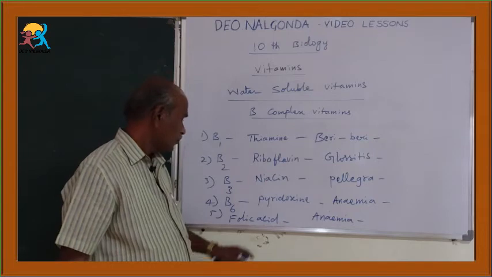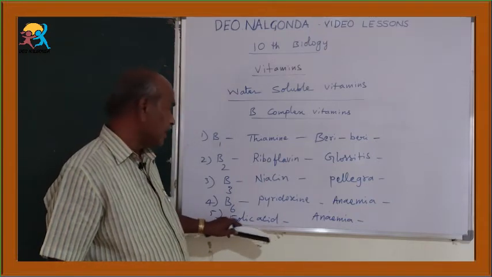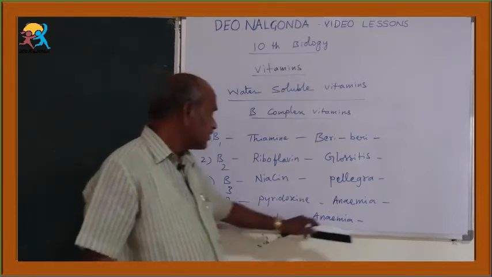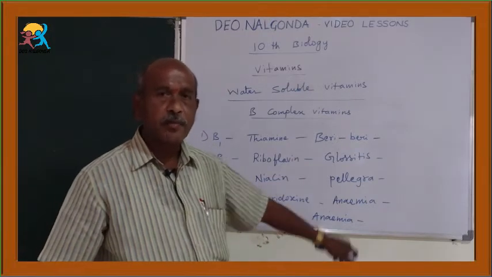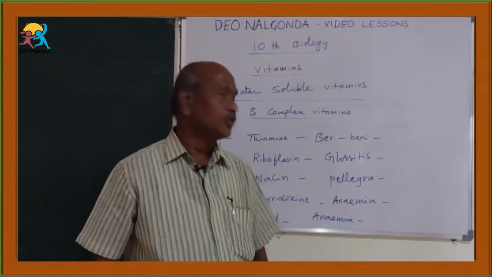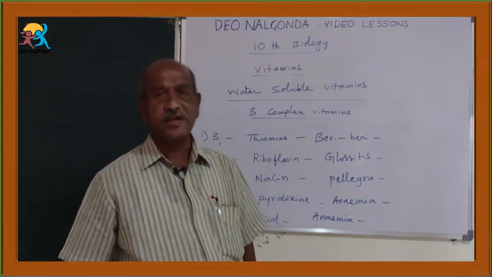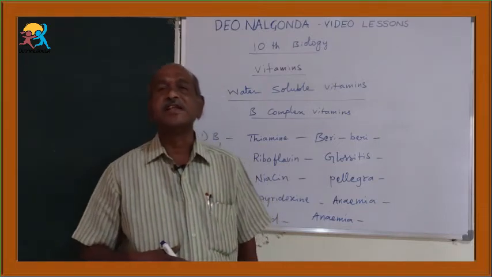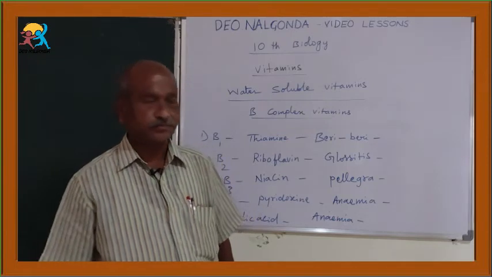Once again, another B complex vitamin, whose chemical name is folic acid. Its deficiency causes the anemia. And what are the main characters? A loss of WBCs or leukocytes, and mucus problems inside the intestines, small intestine and large intestine. Okay.